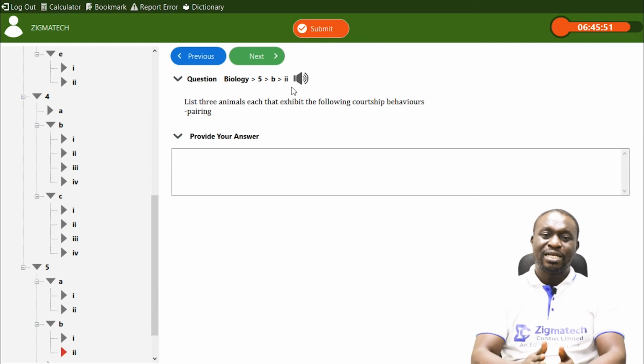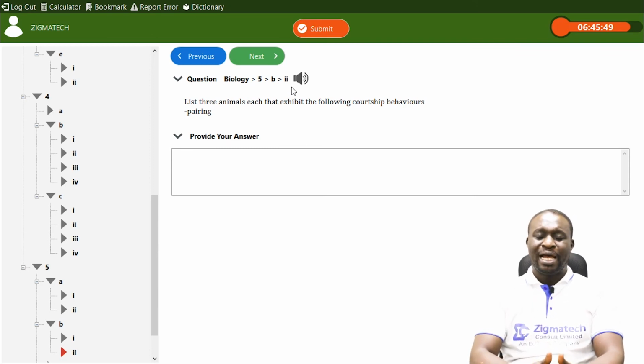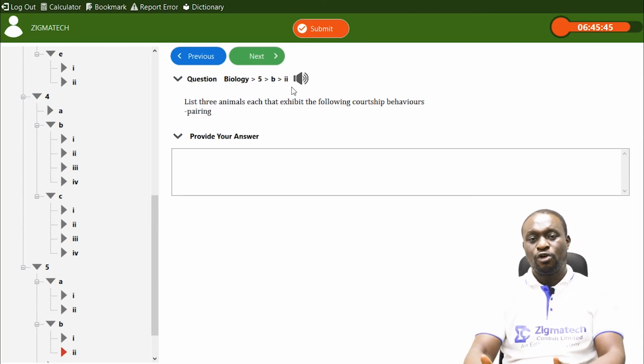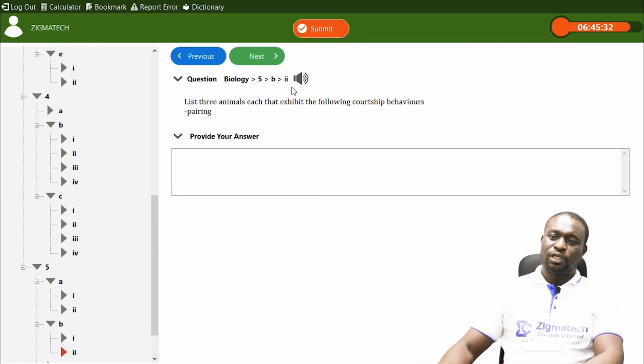Remember, I said that pairing can last for a long time, and it can also last for a very short time. Pairing in frogs and in Pisces is usually for a short time. Pairing in birds, in animals, in humans is for a lifetime. So this is what we call pairing. Now let's move to the next question.